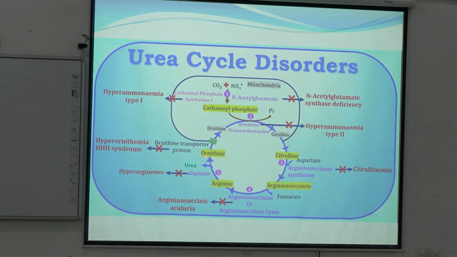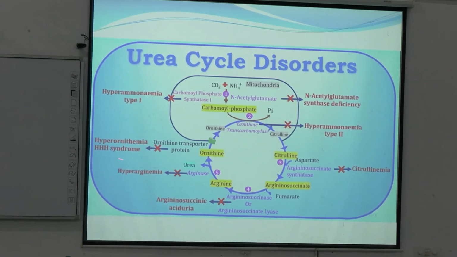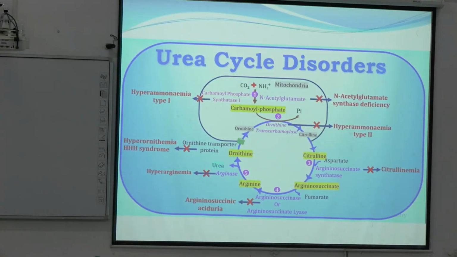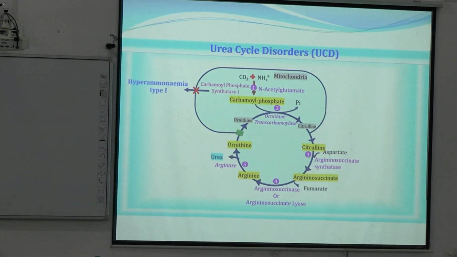Here, where the ornithine was transported inside mitochondria by the help of ornithine transporter protein, if that is defective, deficient or absent, it will cause hyperornithinemia, or this syndrome is known as Triple H syndrome. And the other one, the 7th one, is N-acetyl glutamate synthase deficiency. Other than the 5-step related enzyme deficiencies, there are 2 extra diseases. One for the ornithine transporter protein defect or deficiency, and another for N-acetyl glutamate synthase deficiency. Is it clear? Now we will see each step one by one.